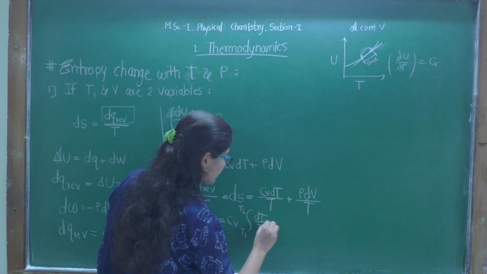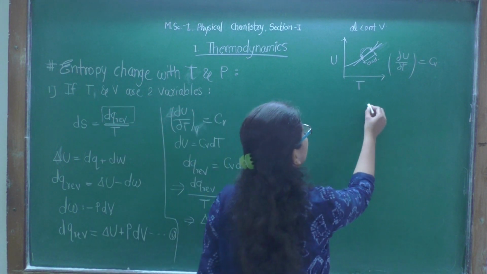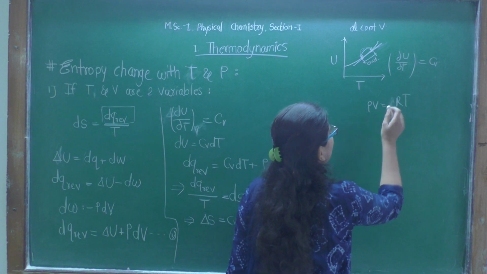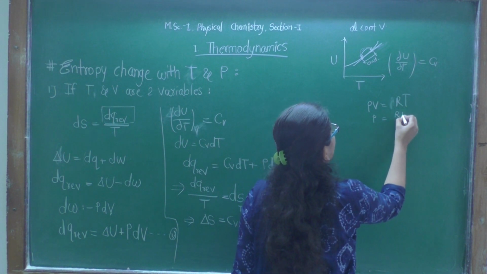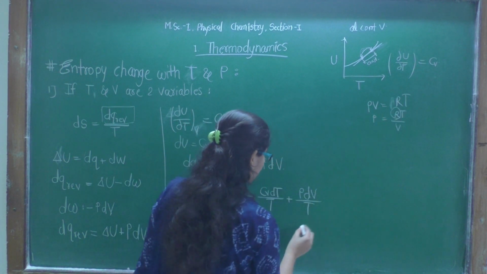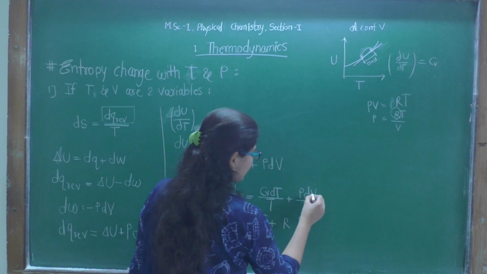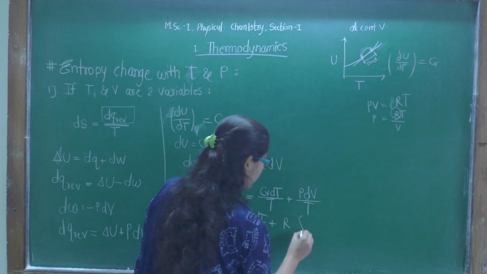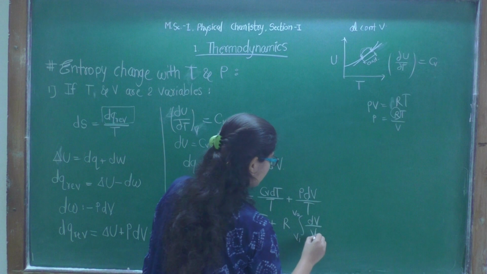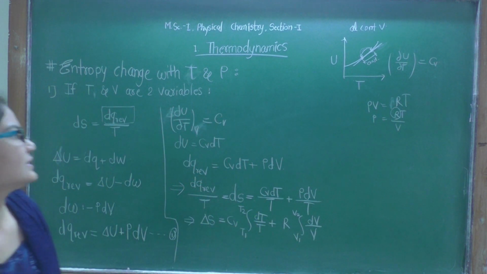dT by T plus, now we will substitute P also. We know that PV is equal to nRT. For 1 mole, P will be equal to RT by V. And here R will again be constant. So R times the integration of dV upon V, from volume 1 to volume 2, and R we have taken outside. We have got this.